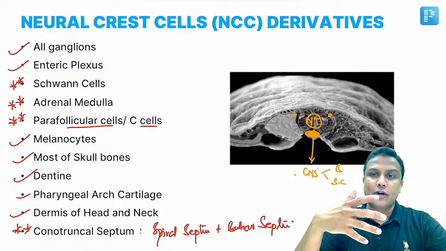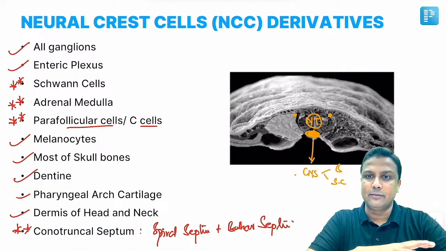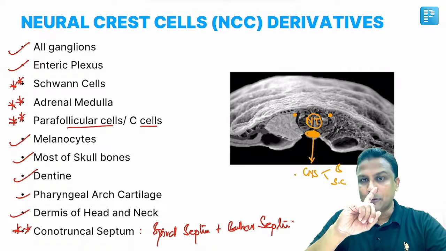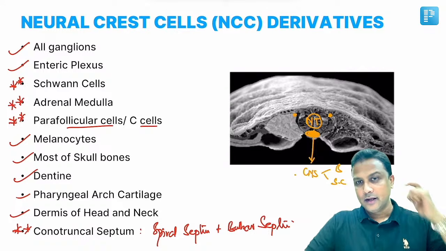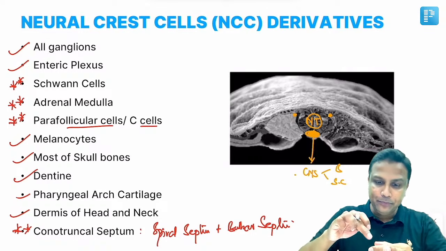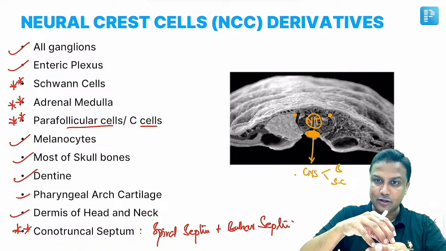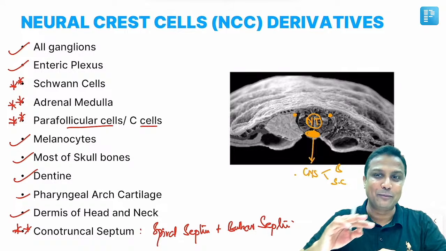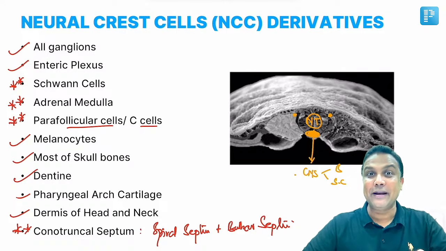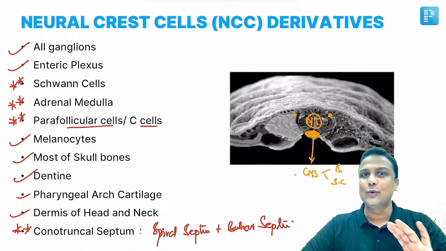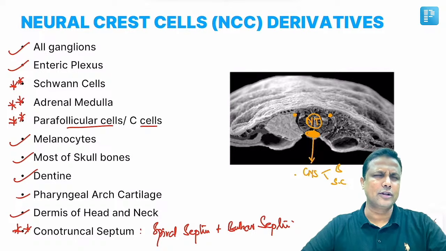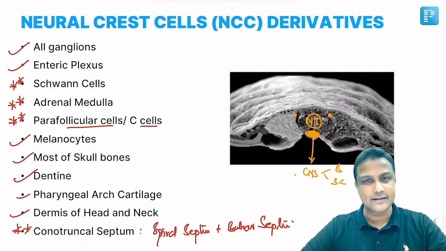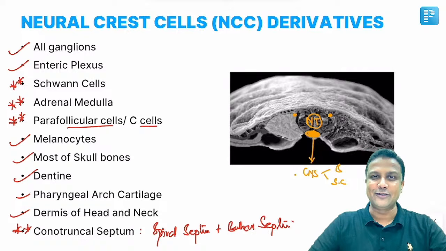But apart from that, what is going to happen? There will be some remnant present in our body. There is a remnant of notochord. So please remember, one of the remnants of the notochord will be the nucleus pulposus. If you look at the diagram of the intervertebral disc, the outer part will be the fibrous one. In the middle, you'll have the nucleus pulposus, and that is nothing but the remnant of the notochord. Apart from that, you can also remember the apical ligament of dens and membrana tectoria, or tectorial membrane as we call it, sir. All this will be remnants of the notochord.